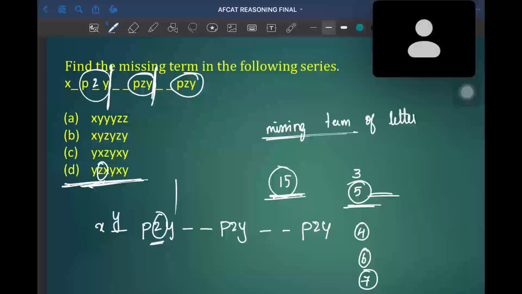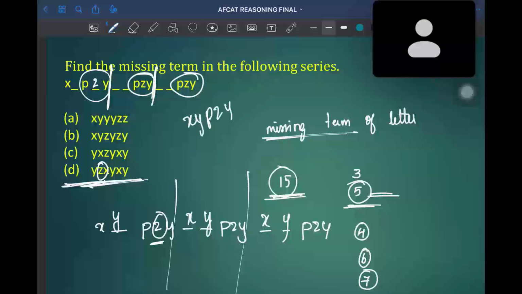Here Y, X, Y, X, Y. So after filling the positions, we'll get the pattern X, Y, P, Z, Y, X, Y, P, Z, Y, X, Y, P, Z, Y.